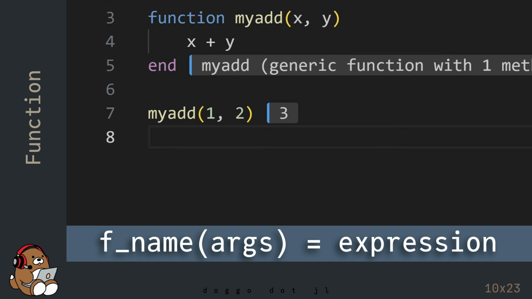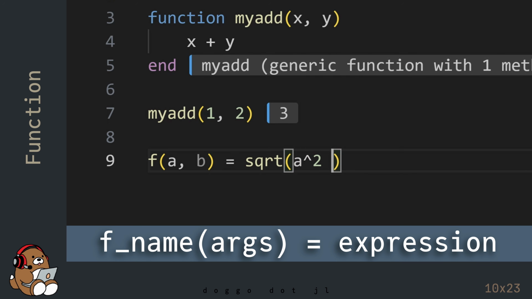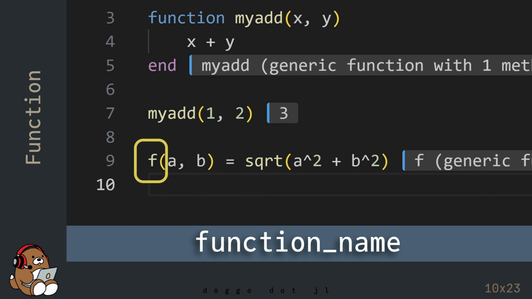In addition to using the function end block of code, you can declare and define a function in Julia using a shorthand form that looks closer to the form that you may have seen in math class. In this example, the name of the function is the lowercase letter f.